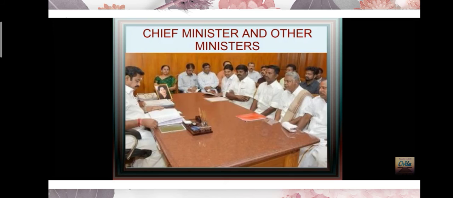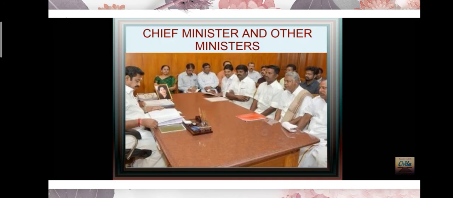No one can choose the governor; the governor is chosen already. So it is part of the executive. The MLAs cannot choose the governor, but the MLAs can choose the minister, and the governor can choose the chief minister of that state. Followed? Any doubt till here, children?